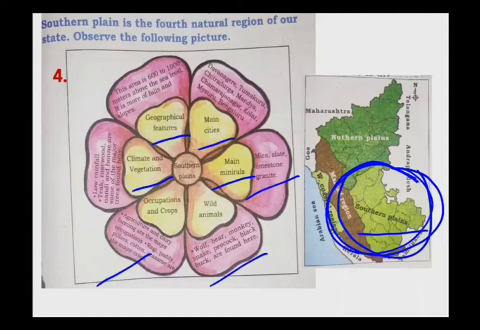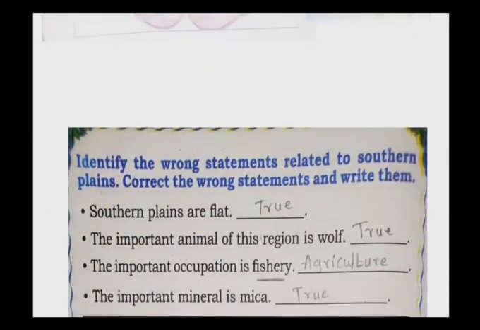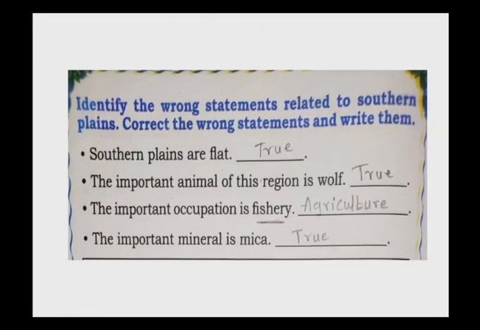So children, that was about the southern plains. After knowing about the southern plains, let us do one activity. Identify the wrong statements related to southern plains, correct the wrong statements and write them. Here they have given some statements. If it is true, you write true, and if it is wrong, then you have to underline that particular word and write the right answer.